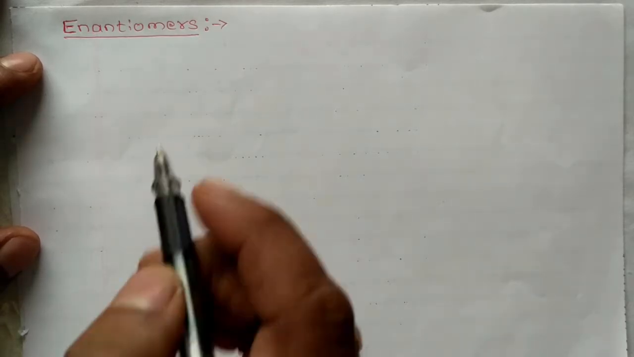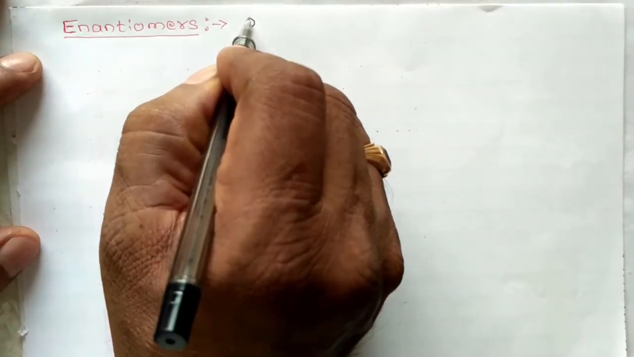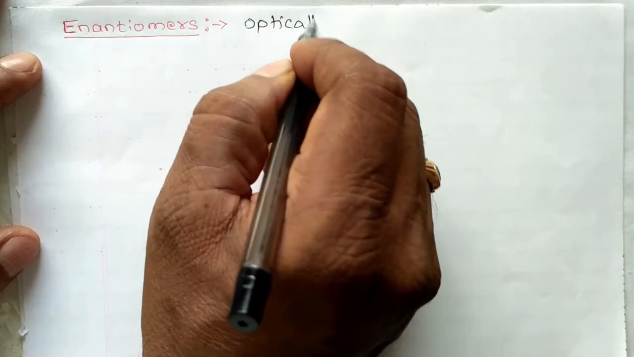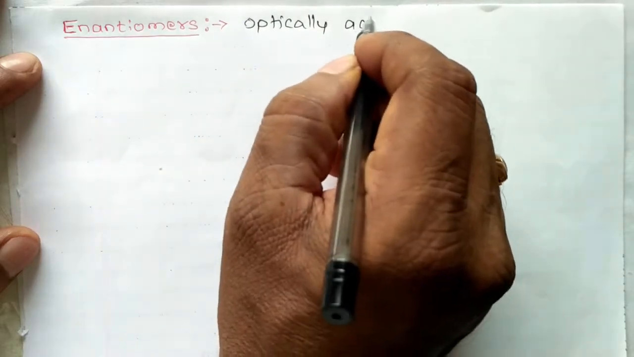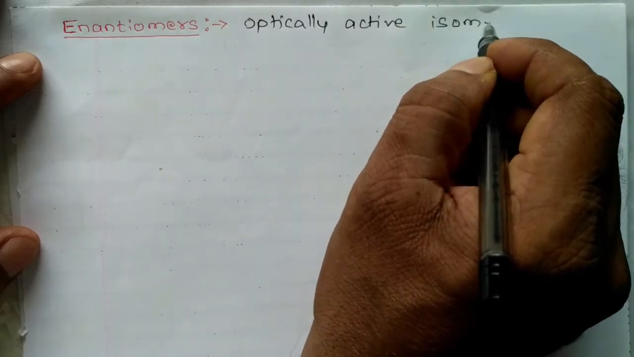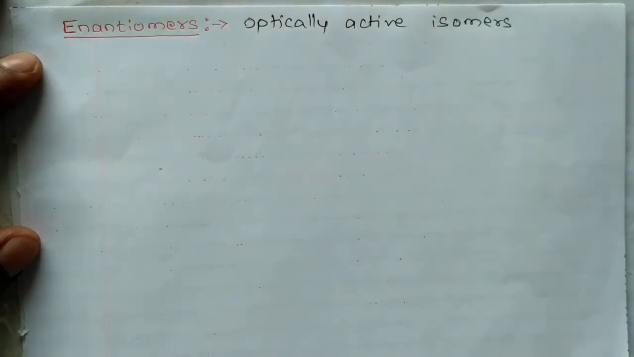Now we'll discuss enantiomers. Enantiomers are optically active isomers. Optically active means they rotate the plane polarized light either towards right or left.